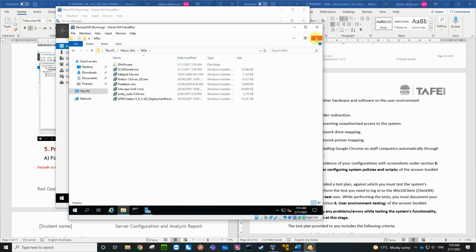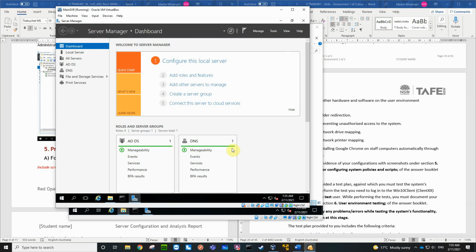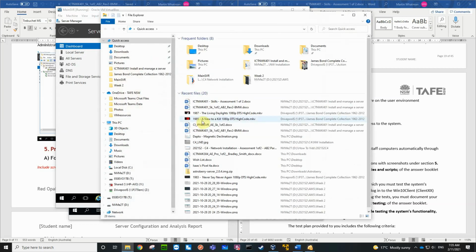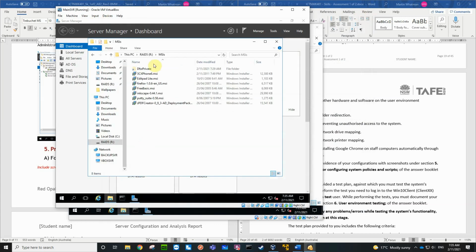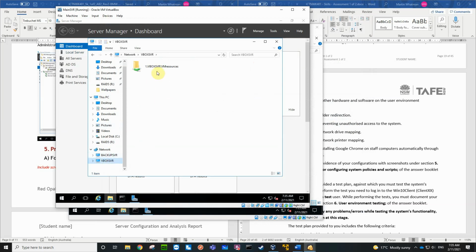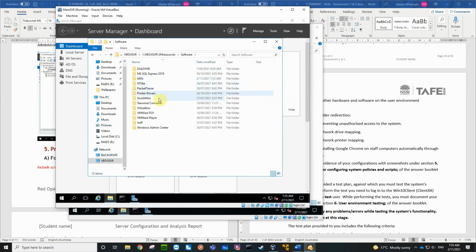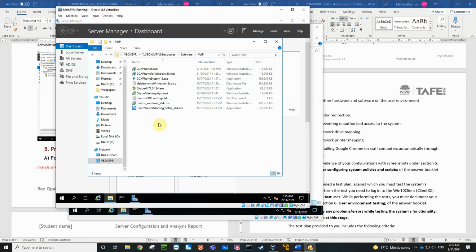I wouldn't mind putting a few more in actually. So if I just go back to my main server and have a look on my VBox share in the software, I could also put in some of this VoIP stuff as well.